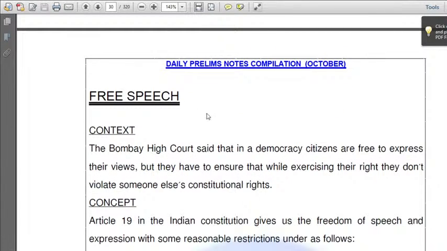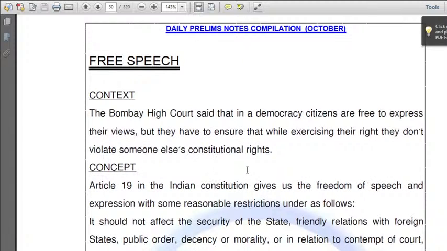Next, let us move towards free speech. Why did it come in the news? The Bombay High Court said that in a democracy, citizens are free to express their views, but they have to ensure that while expressing their right, they don't violate someone else's constitutional rights. What does it mean? It means the Constitution has given us certain rights. It doesn't mean that you have the right to violate someone else's right. It has some limitations. It should not be in such a way that it is hurting someone else's rights. Okay, so that is the concept.